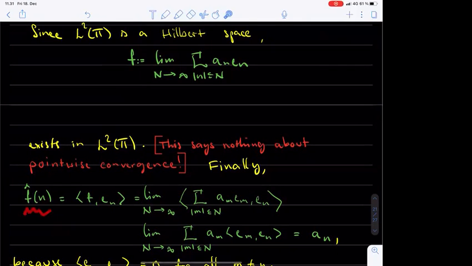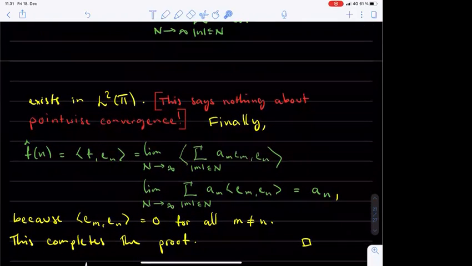Namely, the Fourier coefficient of the function f with index n equals the L2 inner product of f with the function e_n, and since the L2 inner product is continuous with respect to L2 convergence, this inner product is the limit of the inner product of the partial sums whose limit is f with the function e_n.